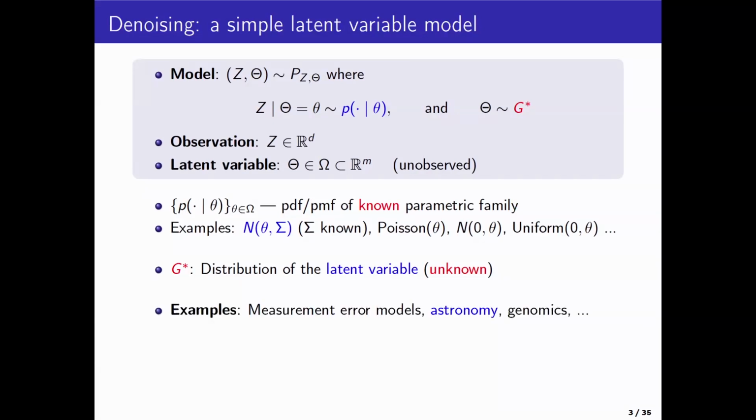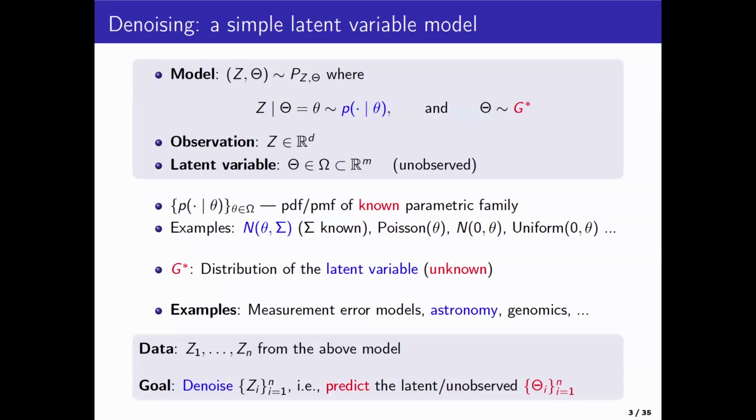Okay, so of course this has various applications. One of the simplest models is measurement errors. You really care about the thetas, but you don't observe the thetas directly. You observe them with errors, and that's what you observe, the Z's. Astronomy is a classic example where almost every measurement has a measurement error associated with it. So this model fits this setting quite well. Applications to genomics and so on.